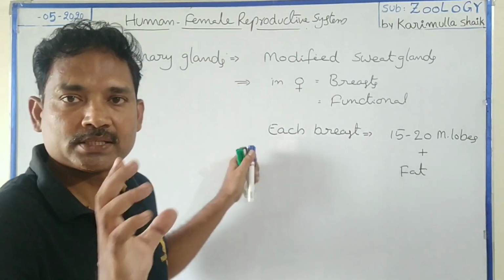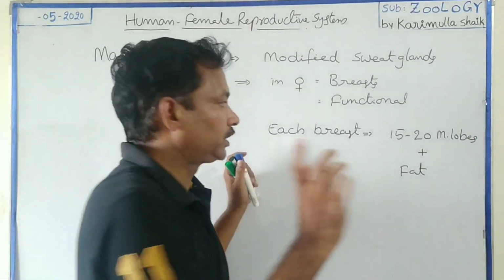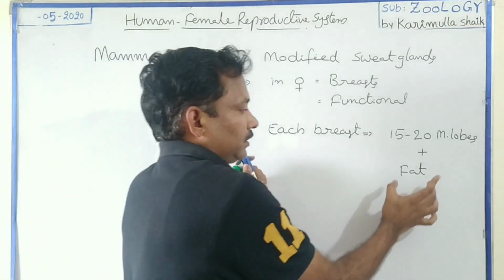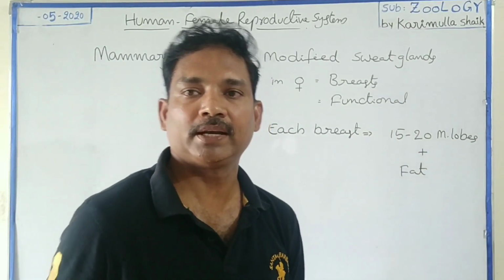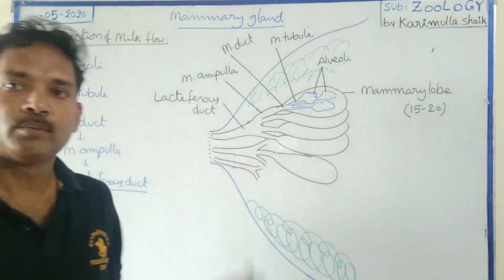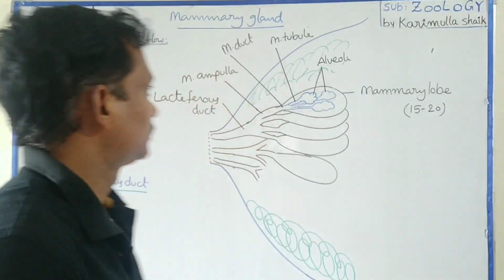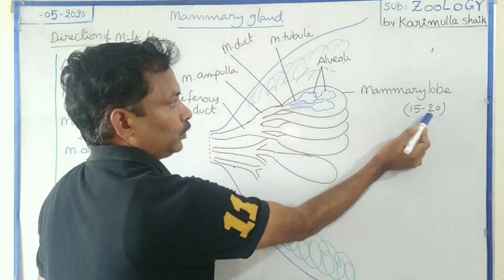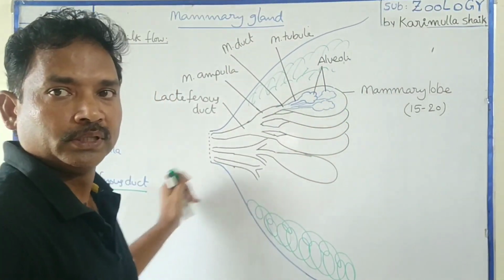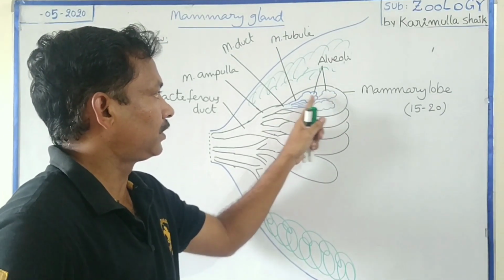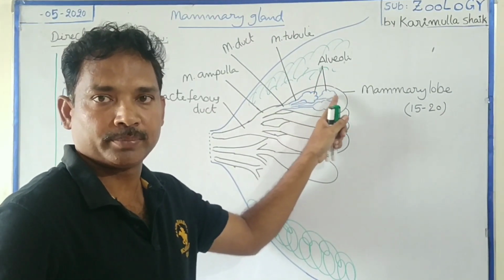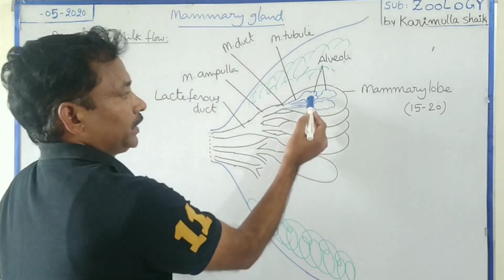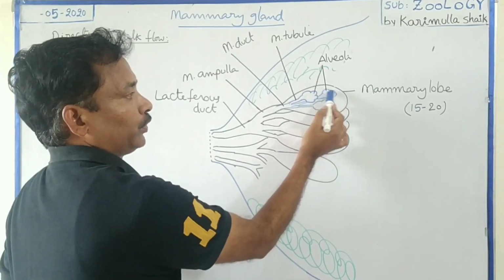The size of the breast is not dependent upon the number of lobes, because the number of lobes is almost the same. By the amount of fat, the size of the mammary glands varies. This is about mammary glands in females. Each mammary gland internally has 15 to 20 mammary lobes. These lobe-like structures consist of alveoli, which are sac-like regions. These alveoli are internally lined by epithelium. Those epithelial cells, the alveolar cells, produce milk.